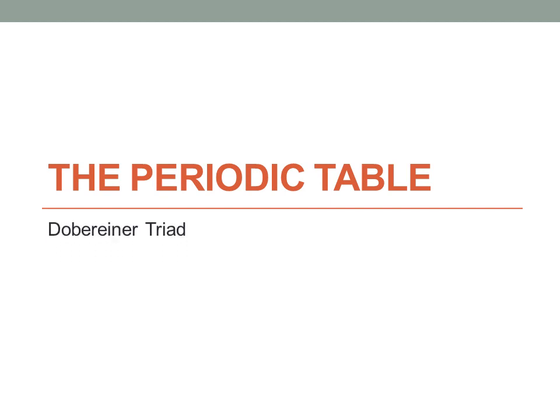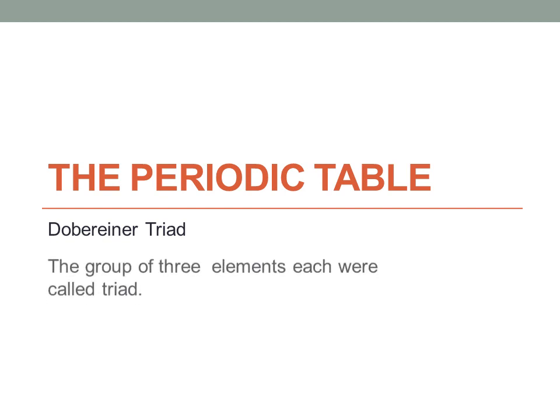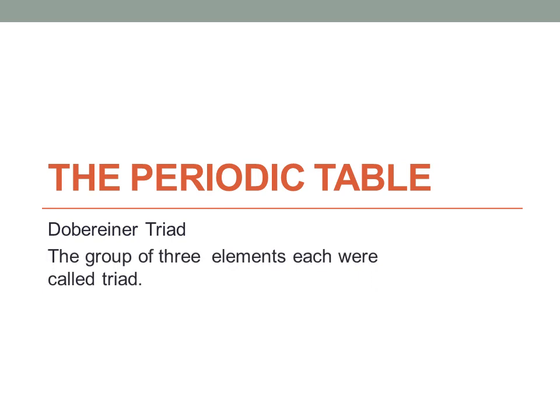First, we have Döbereiner triad. J.W. Döbereiner, a German chemist, observed that certain elements displayed similar properties and that they could be placed in groups of 3 elements each. These groups of 3 elements each were called triads. The 3 elements of a particular triad had similar chemical properties. In fact, Döbereiner was the first scientist to show the clear relationship between properties of an element and its atomic mass.